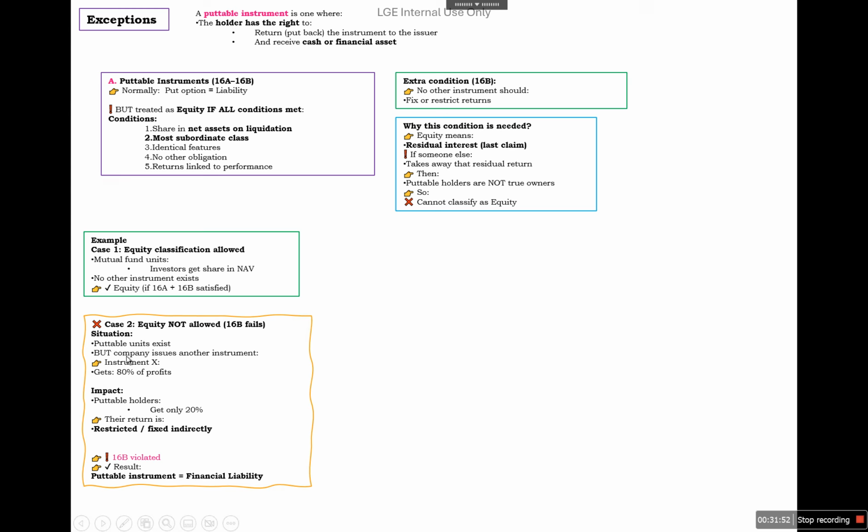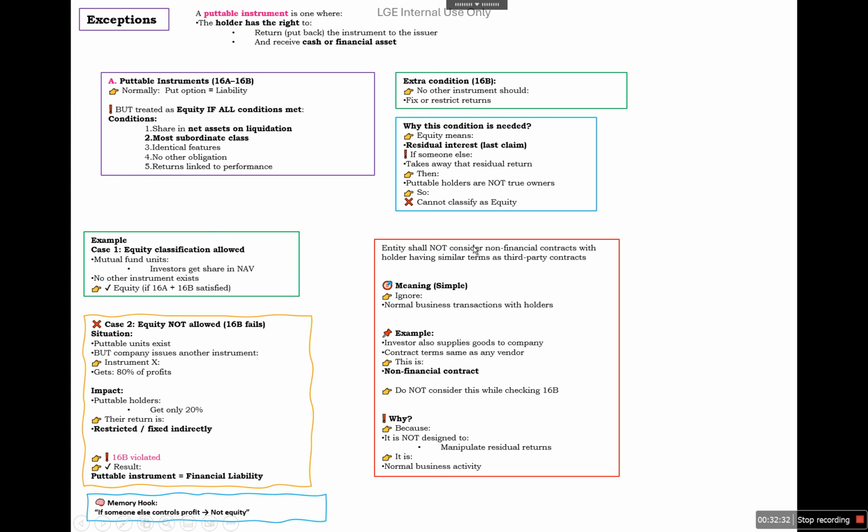But the situation is that putable instrument units exist, but the company issues another instrument, instrument X, and it gets 80% of the profit, and putable holders get only 20%. So their return is restricted and fixed. So 16B is violated. So it will not be considered as an equity instrument, but it will be classified as a financial liability. So the memory hook is: if someone else controls profit, then you are not equity holders.